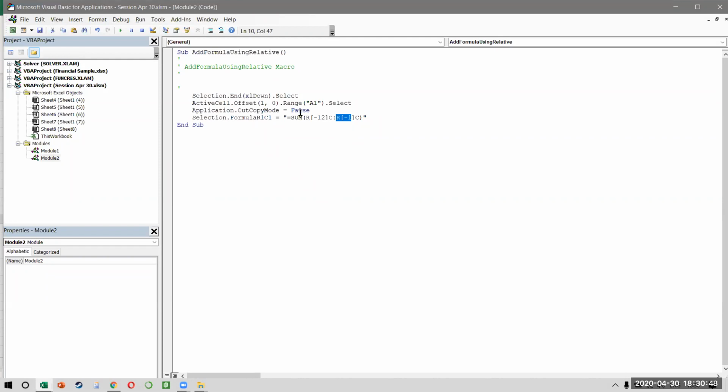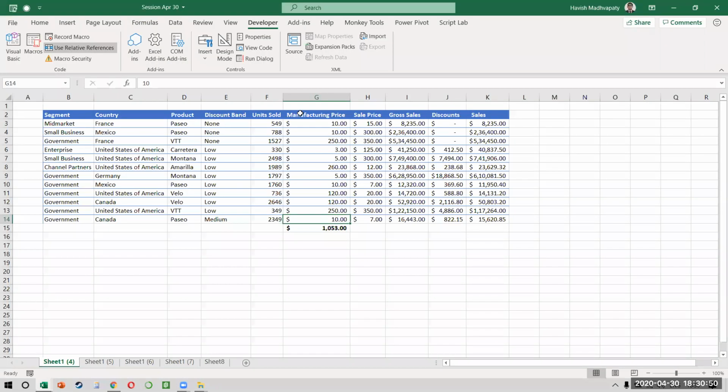But the problem is, why is it recording -12? How do I know that the number of rows that I have every time will always be -12? Do you see the problem? See, it's a very tricky problem. When you see the final solution, you will say, but what is the big deal? But do you see how difficult it is when you write these macros?